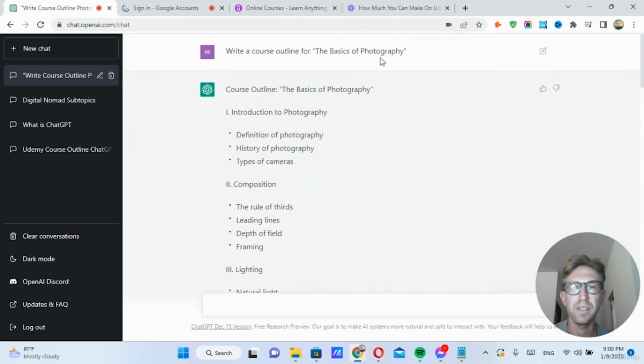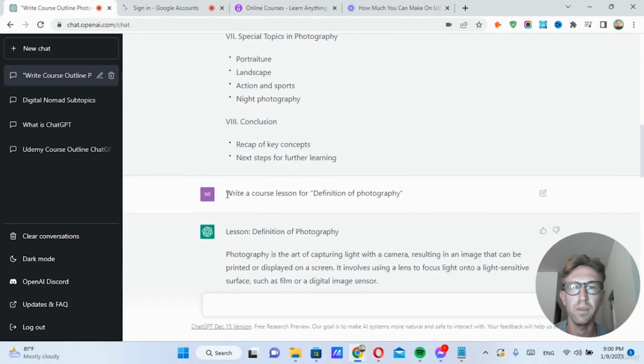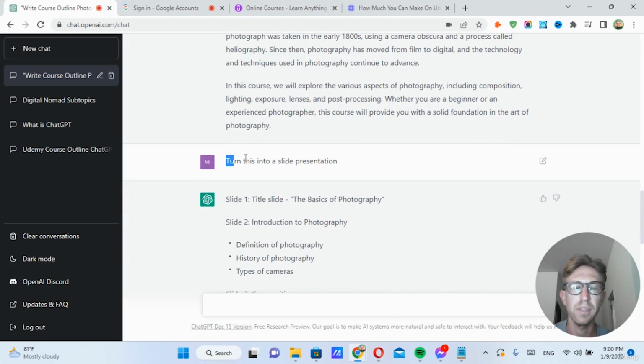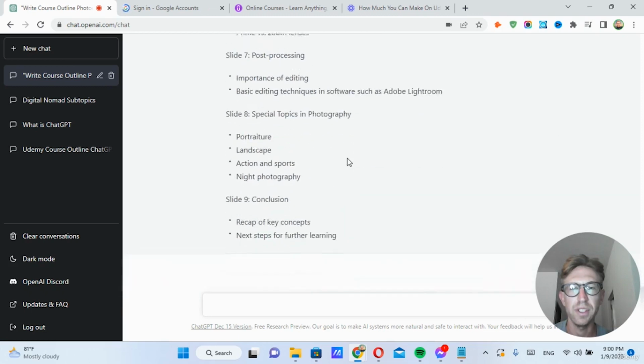So first we asked it for an outline of the basics of photography. Then we asked, write a course lesson for definition of photography, which it did. And then you simply asked, turn this into a slide presentation, which it just did.